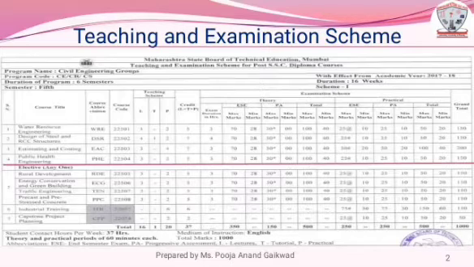Therefore, for practicals, it carries total 50 marks. After adding theory and practical marks, the grand total becomes 150 marks. Public Health Engineering carries total 150 marks. The semester has total 1000 marks.